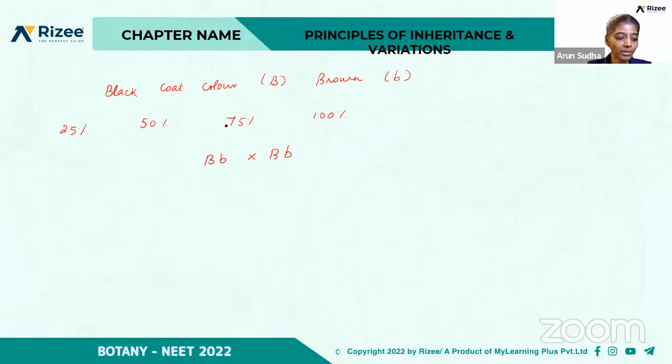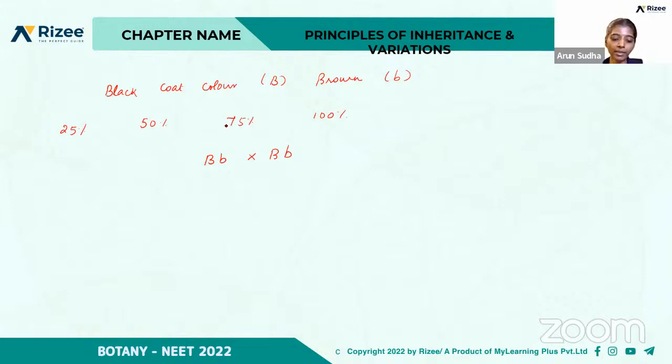Then the next question is, on which plant Mendel had carried out his investigation: garden pea, wild pea, cow pea, or pigeon pea? Yes, it is A. During breeding, the removal of anthers from a flower is called anthesis, pollination, emasculation, or vasectomy? Yes, emasculation. That is the removal of anthers.